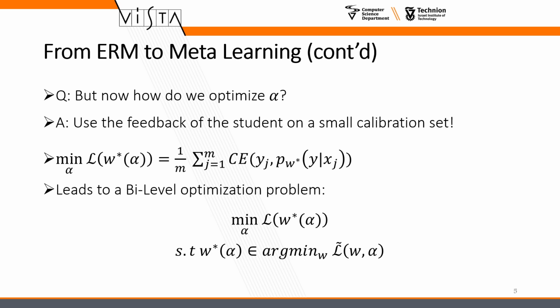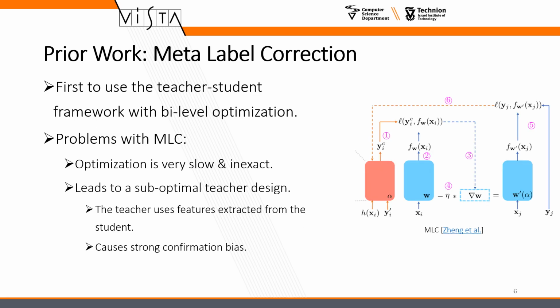But the question is, how do we optimize the teacher? The answer would be to use the feedback from the optimized student on the calibration set. This naturally leads to a bi-level optimization problem. These are essentially the main ideas of prior work MLC.